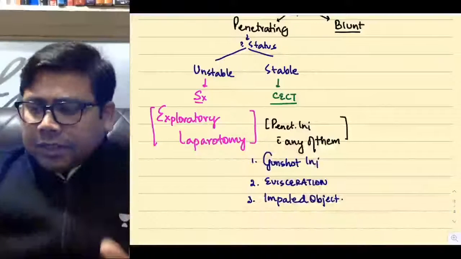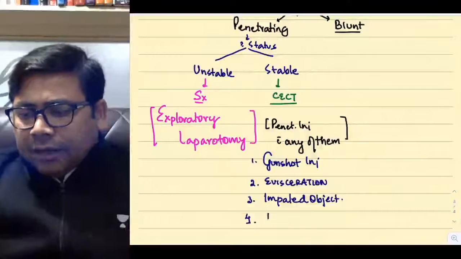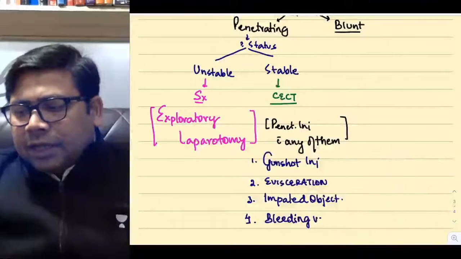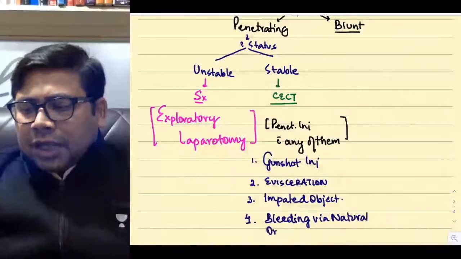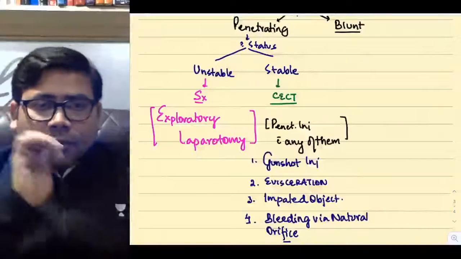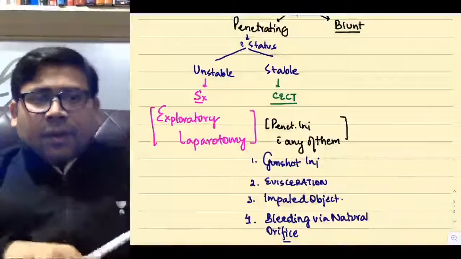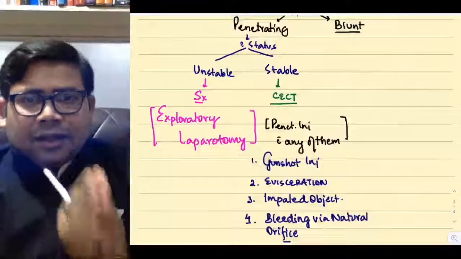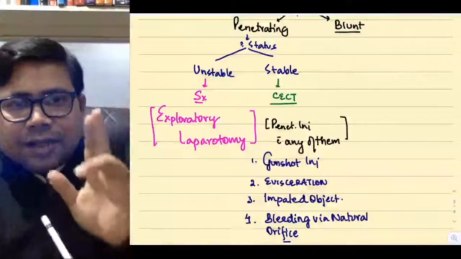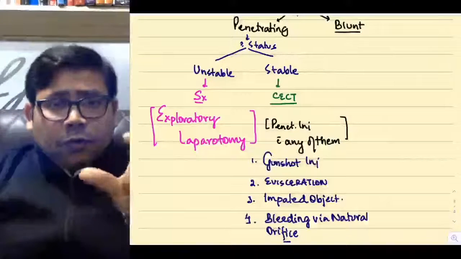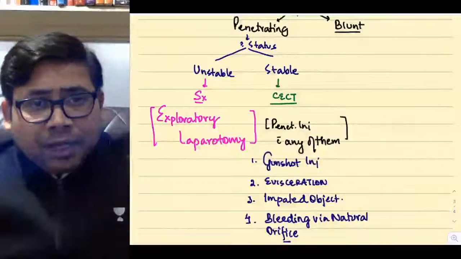I'll tell you each and everything, just wait. And then bleeding via natural orifice. So penetrating injury with bleeding via natural orifice. Now suppose a patient has been admitted with penetrating injury. Someone is stabbed on the abdominal wall and the patient is having bleeding PR. Students, this bleeding PR is not possible until and unless the GI tract integrity has been breached. So the patient is stable just now, but do you know very soon this patient will develop peritonitis.